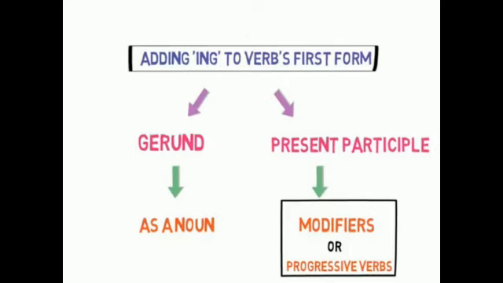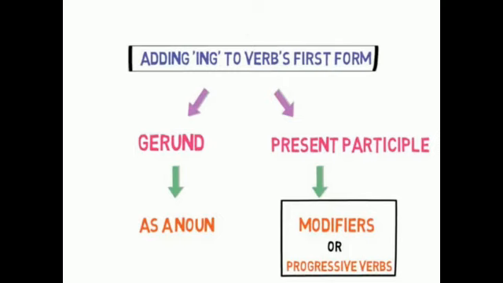So it too is a verbal noun. The gerund is one of the three non-finite verb forms in English. Non-finite means not affected by person, number or tense.